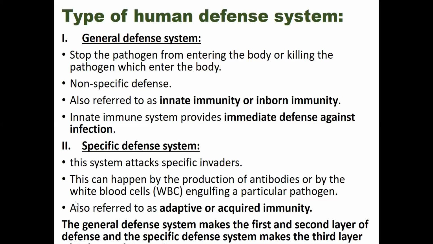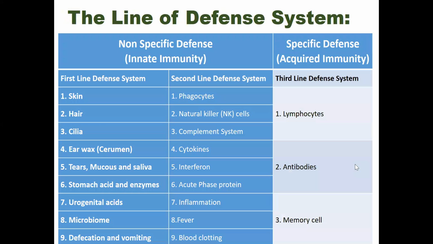And the thing is, the general defense system makes the first and second layer of defense, and the specific defense system makes the third layer of the defense system. So what are these things actually? See this table. This table indicates the first line of defense systems, and then the second line of defense systems, and the third line of our defense systems.